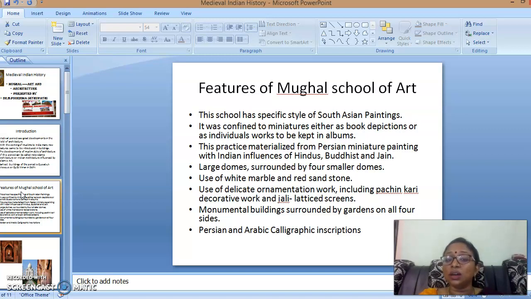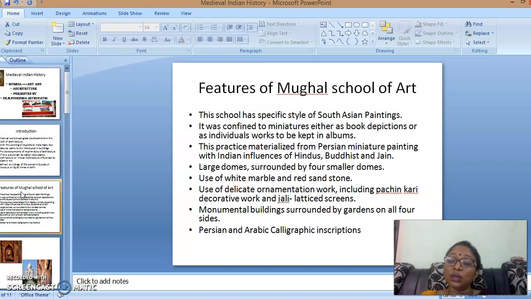Next is a large dome surrounded by four smaller domes. The best example of the large dome is the Taj Mahal. It has a large dome surrounded by smaller domes. Next is the use of white marble and red sandstone. White marble is used in the Taj Mahal, and red sandstone is used in the Red Fort, the best example.